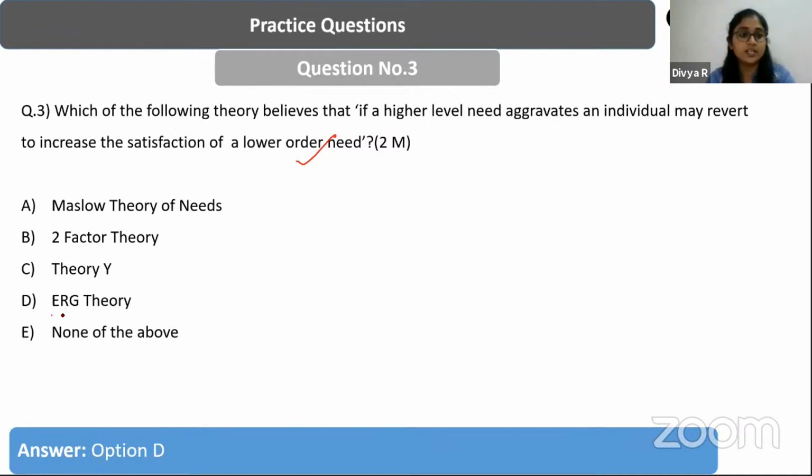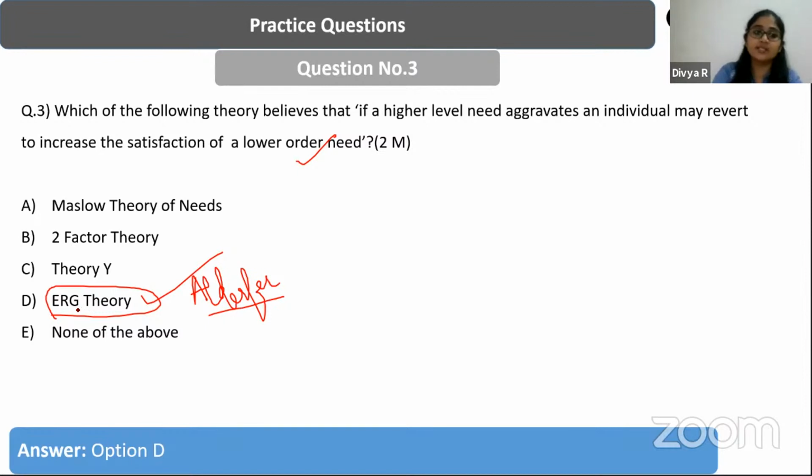This philosophy is held by the ERG theory, where E stands for existence needs, R stands for relatedness needs, and G stands for growth needs. Which is the thinker associated with the ERG theory? Who is the individual who gave us the ERG theory? Yes, it is Alderfer, right? So Alderfer is the thinker who has given us the ERG theory.